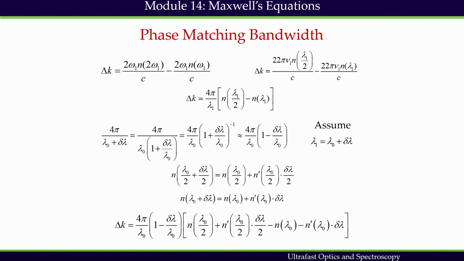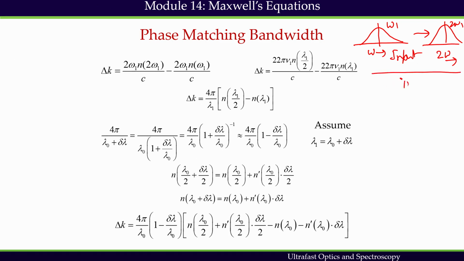So, the question is, if I have this, your omega 1 input beam, this will be converted to 2 omega 1, 2 omega, this is omega. So, this is nothing but nonlinear frequency conversion in the frequency domain. I am creating an 800 nanometer pulse, and from the 800 nanometer pulse I am creating a 400 nanometer pulse.